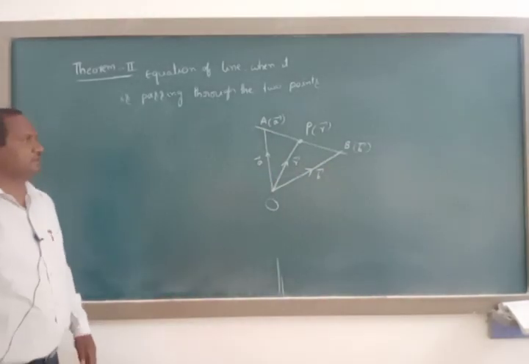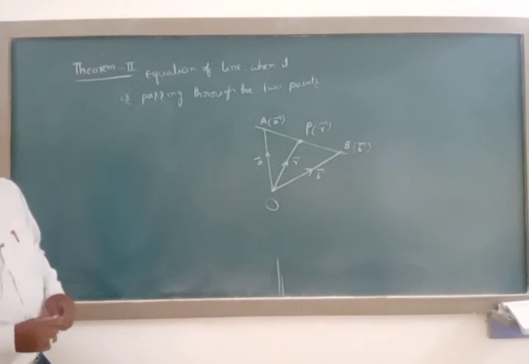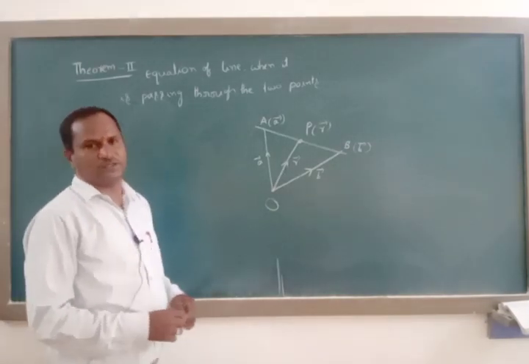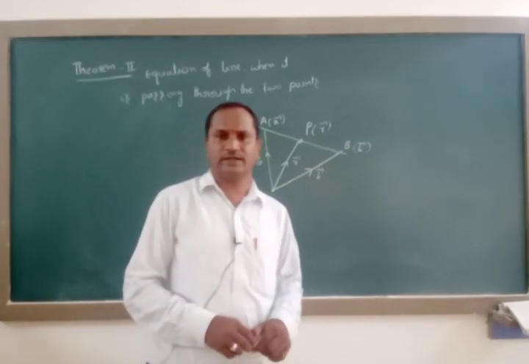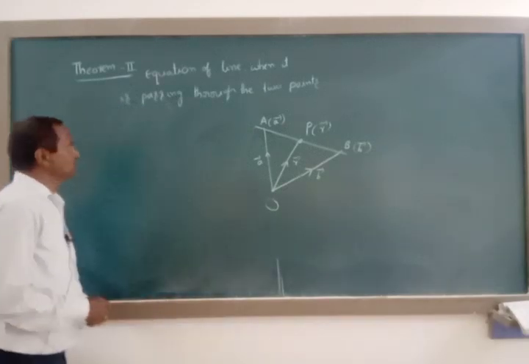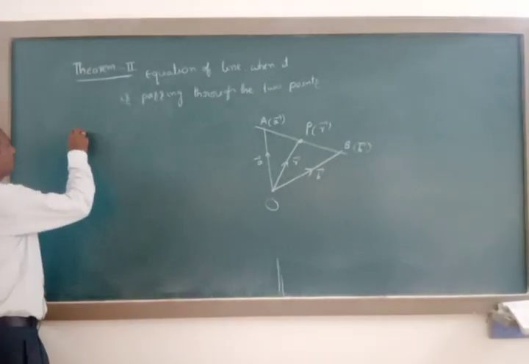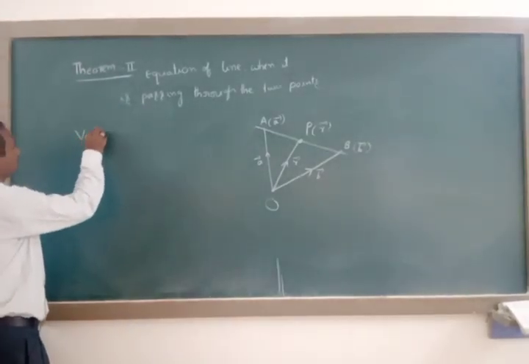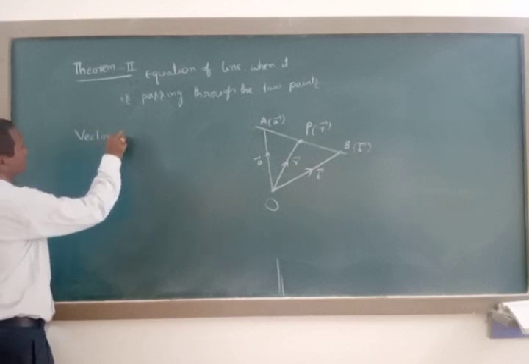How are we finding the equation of a line when it is passing through two points, in both vector and Cartesian forms? First one is the vector form.